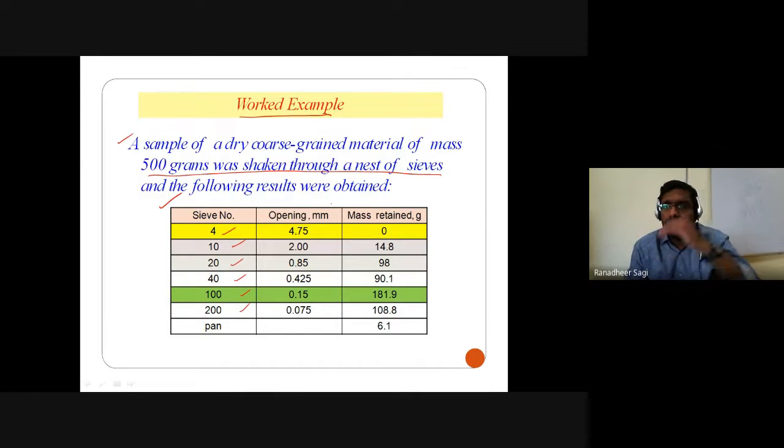Sieve number 4 refers to a sieve opening of 4.75 mm. It means whatever particles get retained on that 4.75 mm sieve are called gravel particles, and all those particles passing through that 4.75 mm can be called either sand or fine grained particles.